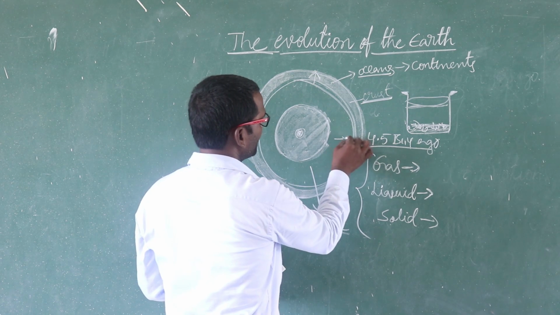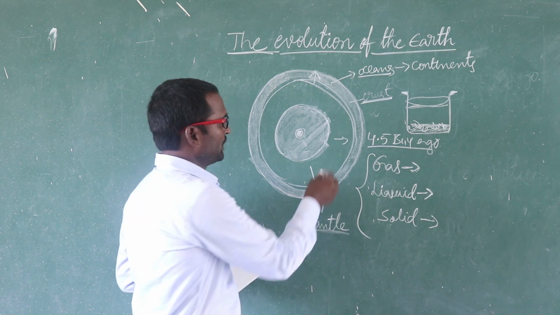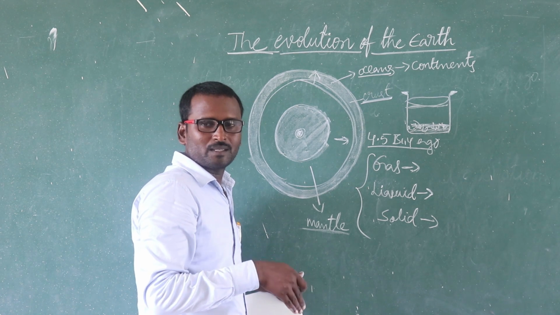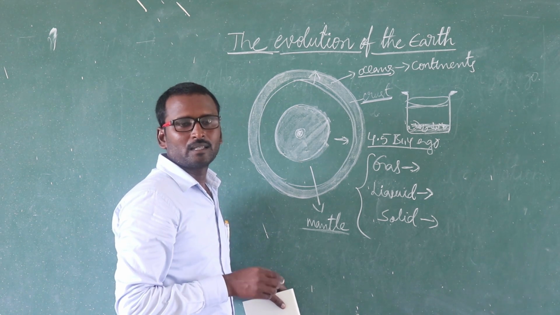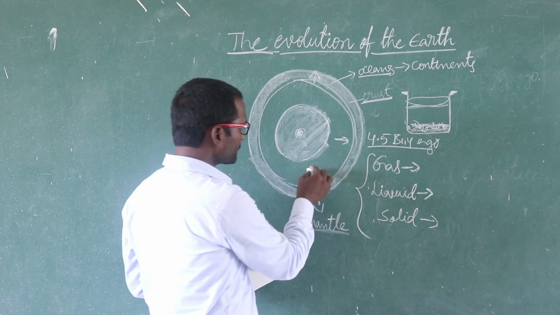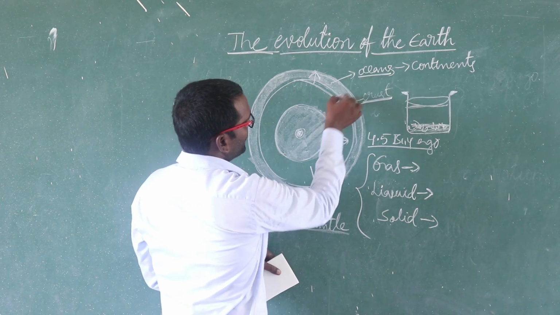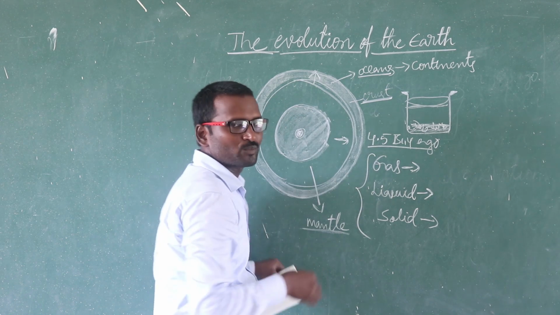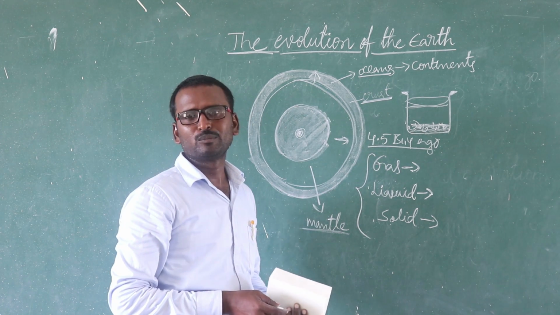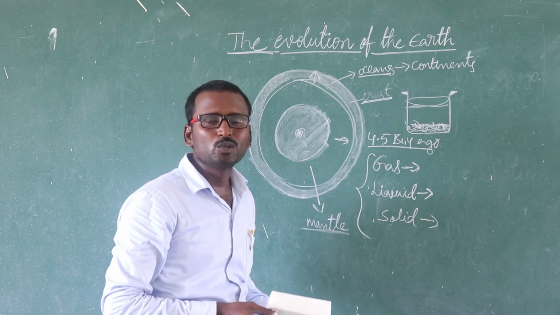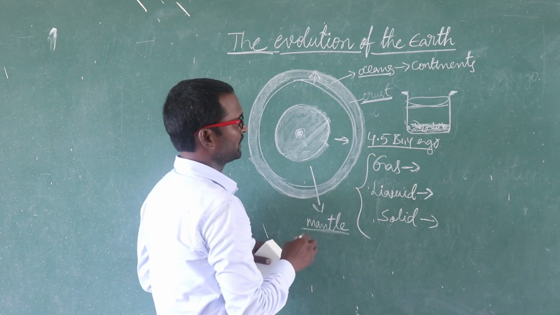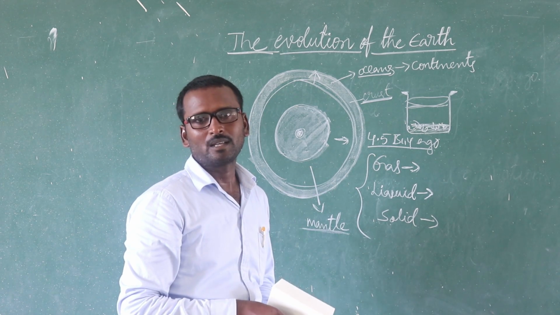And second, here we can see temperature. When we go 32 meters deep into the interior of the Earth, we can see 1 degree temperature increase. That's why below the crust, almost all minerals, metallic minerals, non-metallic minerals, fuel minerals, are in liquid position due to heavy temperature in the mantle. In the core also like that. This is the evolution of the Earth, how Earth was formed.